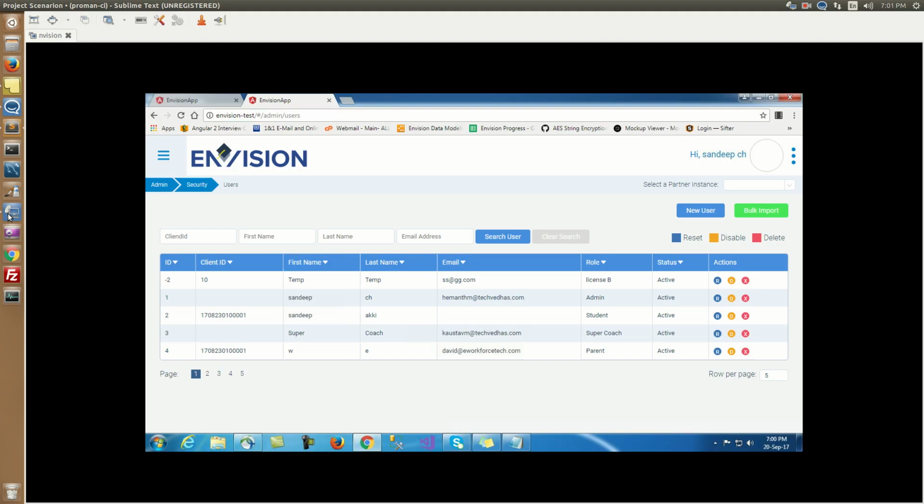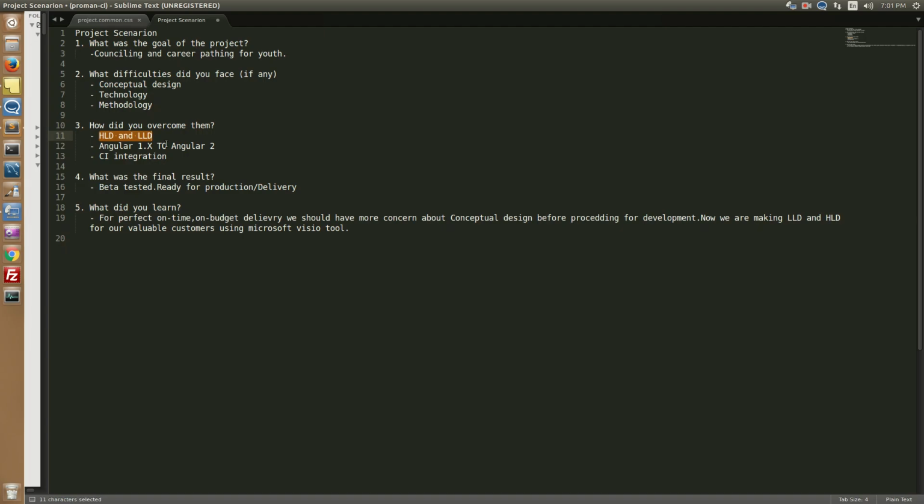At the first level we get a proposal. Then we modularize the code, find the solution, and make the HLDs using Microsoft Visio. We divide the whole project into modules in the HLD itself. Each module is then divided into LLDs. Each module has many sub-modules, and each module is divided into many components. So the LLD holds the information about each component.